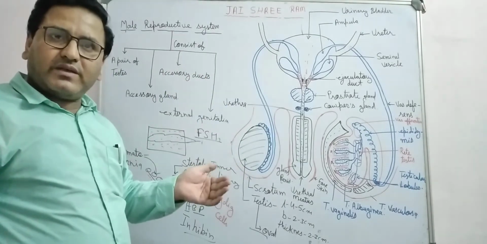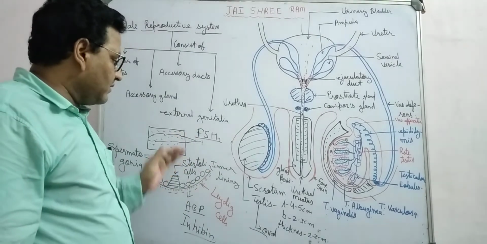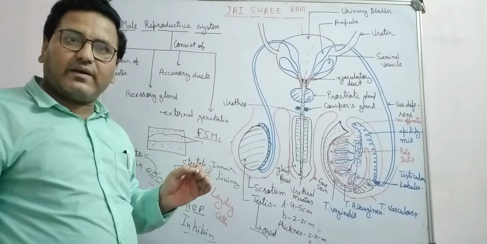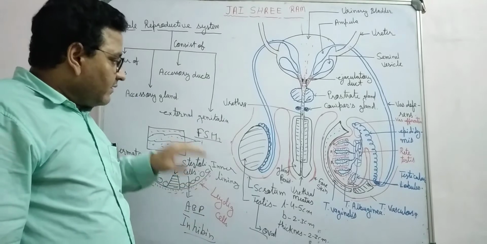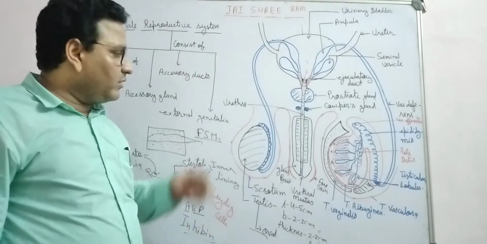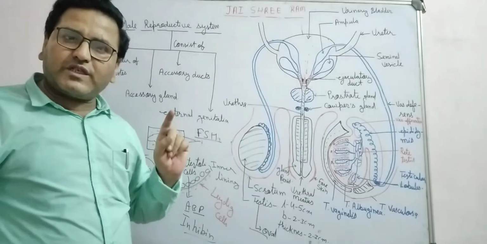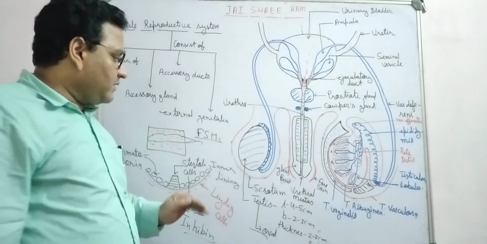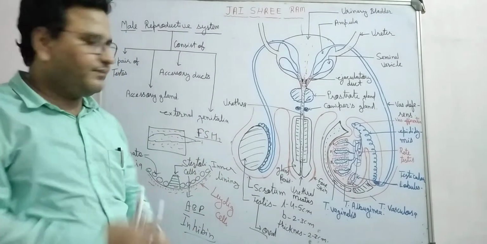Sperm formation takes place inside the seminiferous tubules, so the seminiferous tubule is the site for spermatogenesis, and Leydig cells release androgen, which provides secondary sexual characters in male.